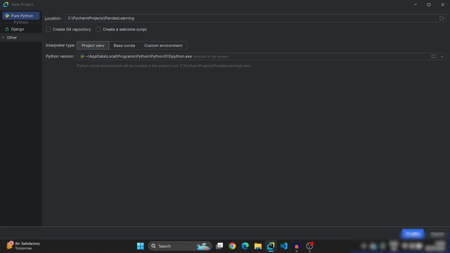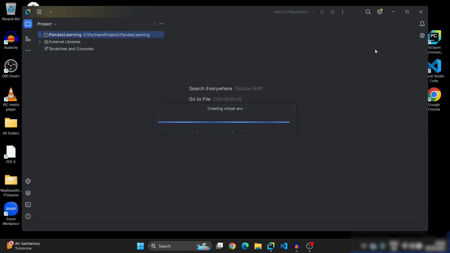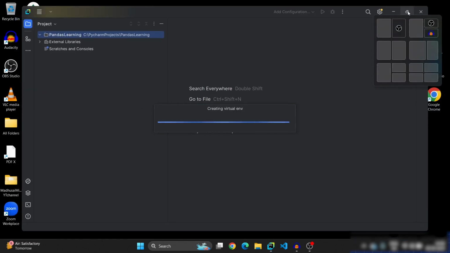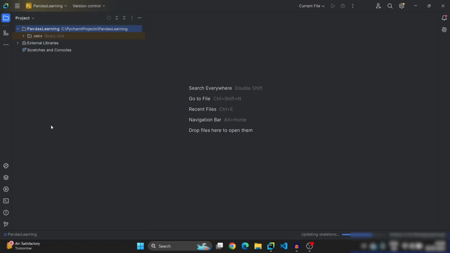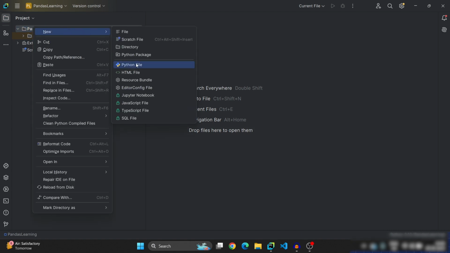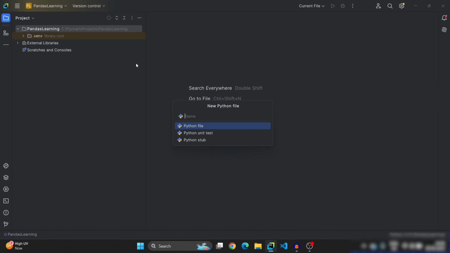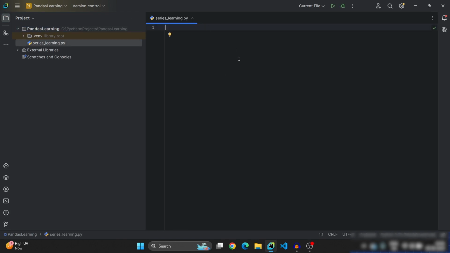Wait for a few seconds. A virtual environment will be created. Maximize this window. So the virtual environment is created. Minimize this .venv folder. So now let us create a Python file. Right click on this Pandas Learning. Click on New. Click on Python file. Enter the name of the file as Series Learning. So the Series Learning Python file is created.